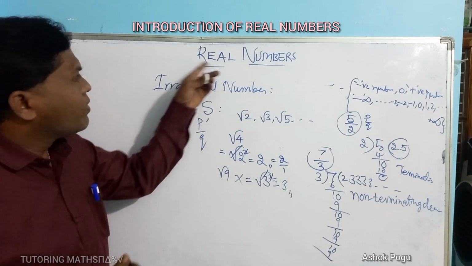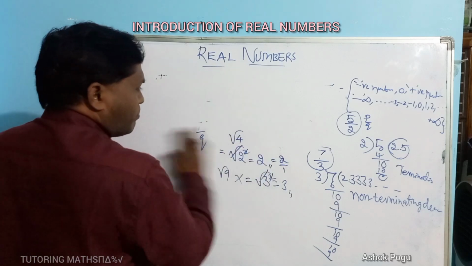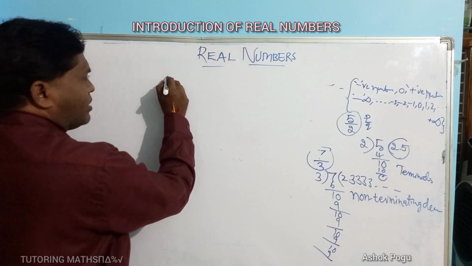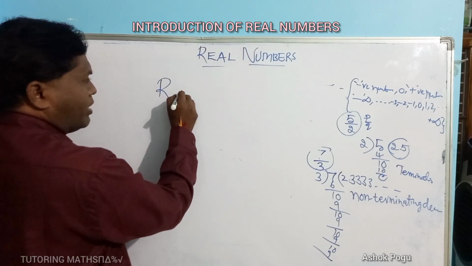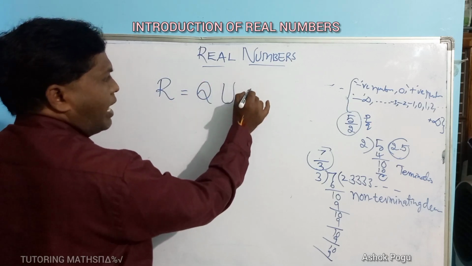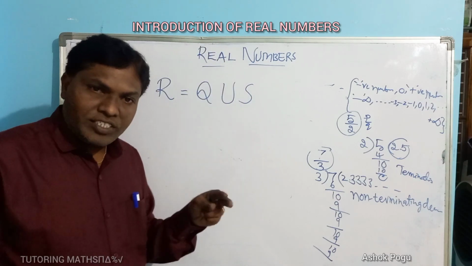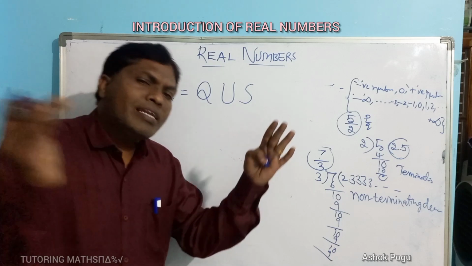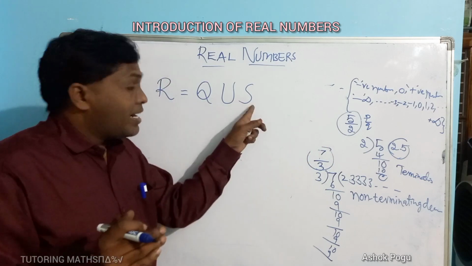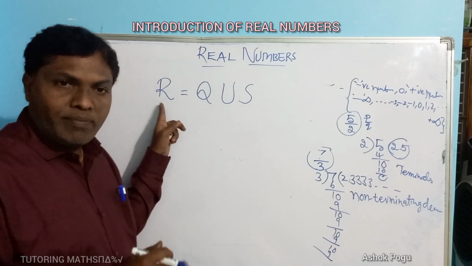And finally our topic, real numbers. What is a real number? Which are called real numbers? It's very clear. Real numbers, denoted by R, are a combination of rational numbers and irrational numbers. The union of all rational numbers and all irrational numbers is called the set of real numbers, denoted by R.